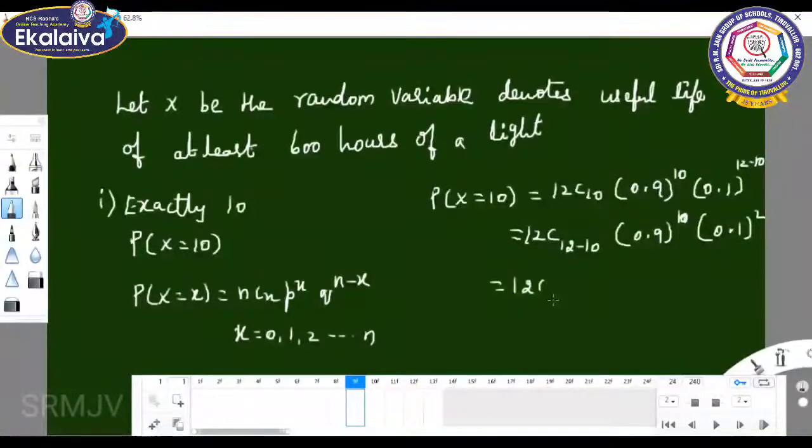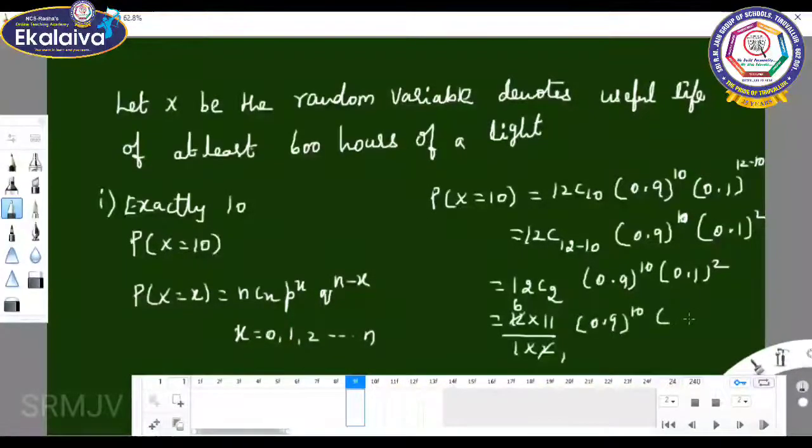12C2 times 0.9 whole power 10 and 0.1 whole square. 12C2 is 12 into 11 by 1 into 2, which is 66, into 0.9 whole power 10 into 0.01.